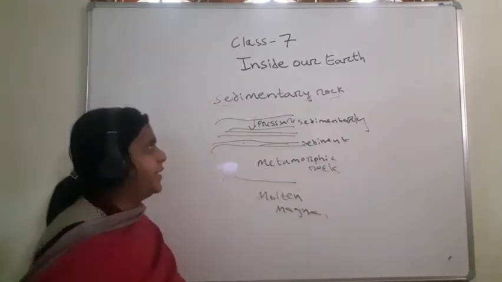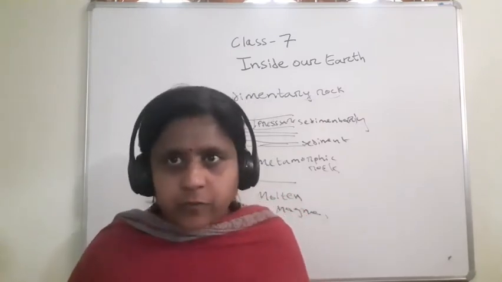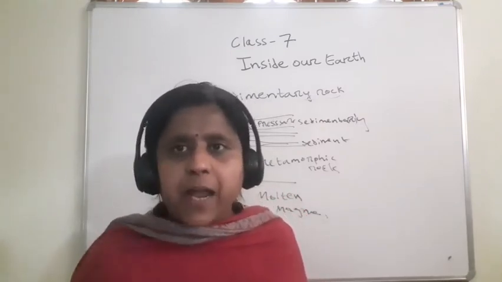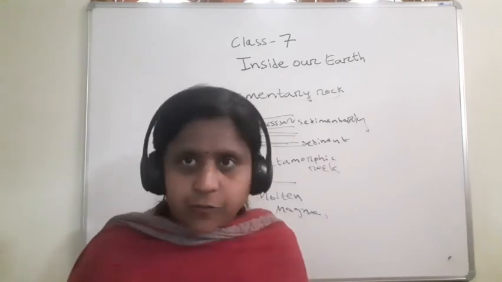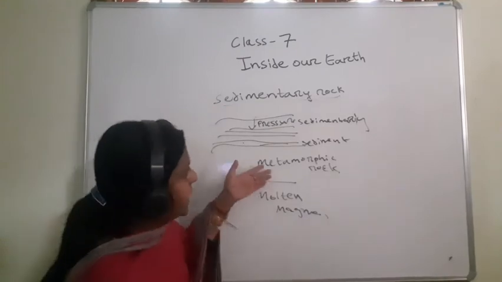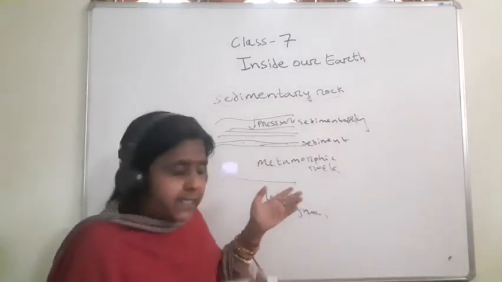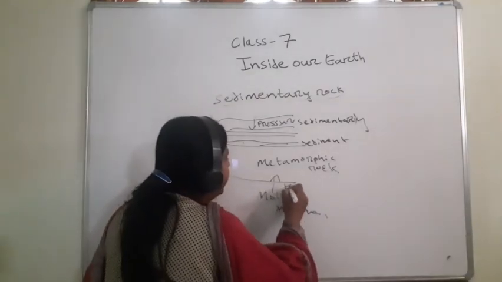See, we have read that from molten magma, igneous rock is formed. The molten magma comes to the upper layer, to the crust. Heat is supplied.